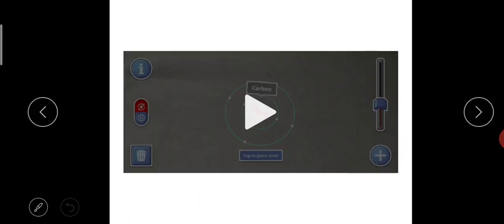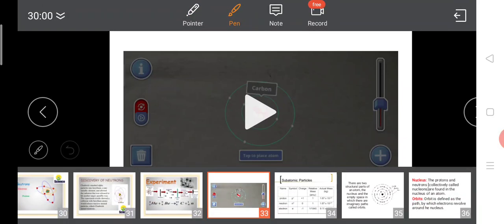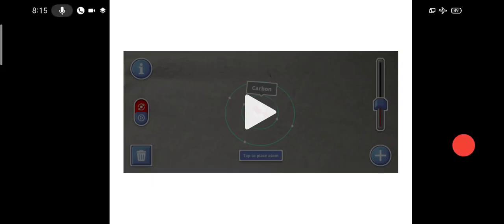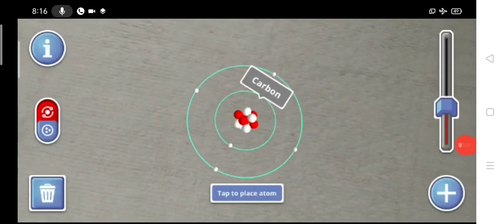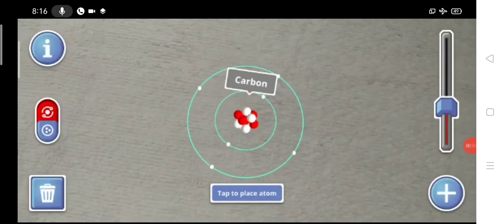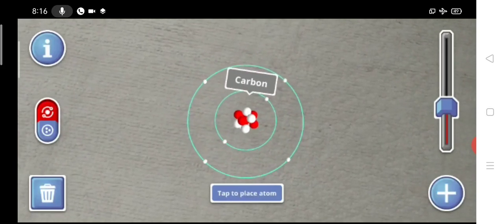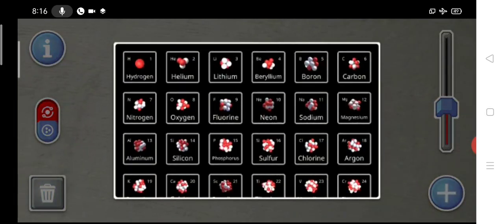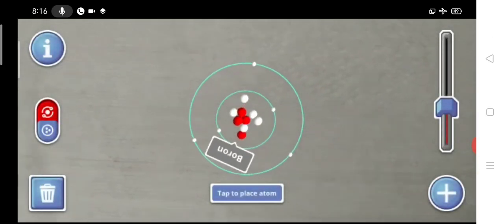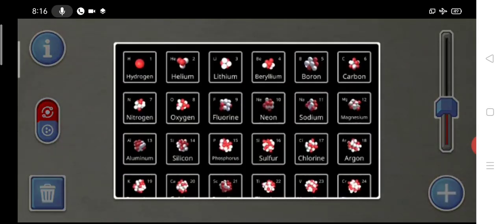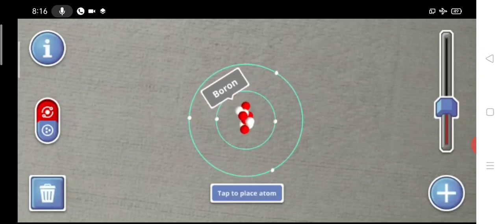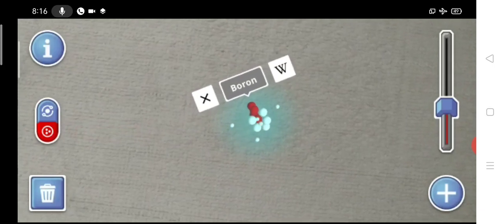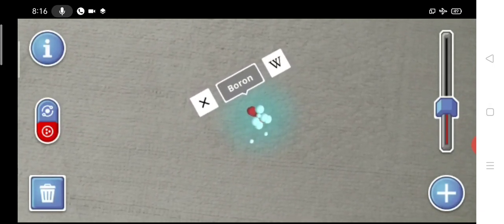Now shall we see the structure of an atom? Yes. See here, this is how the structure of an atom will look. Can you see the electrons revolving around the nucleus? This is for carbon. The atomic number of carbon is 6. Now we are going to see boron. The atomic number of boron is 5. In the first shell you will have 2 electrons. In the second shell you will have another 3 electrons. So this is how the atom actually looks.